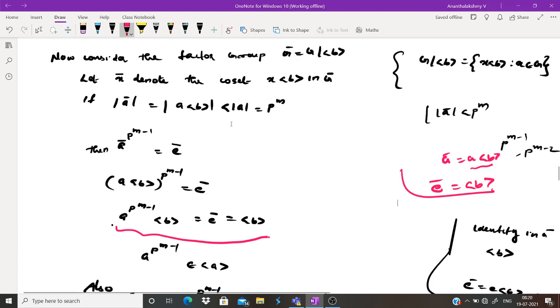A bar raised to P raised to M minus 1 is E because the order of A bar is less than P raised to M minus 1. Then what are the possibilities of the order of A bar? It can be P, P square, P cube, etc., up to P raised to M minus 1. If the order of A bar is P, then